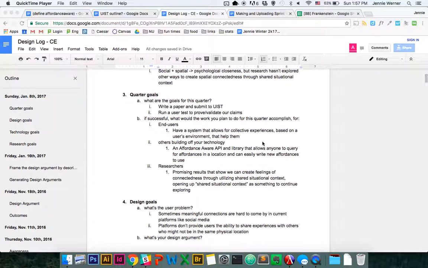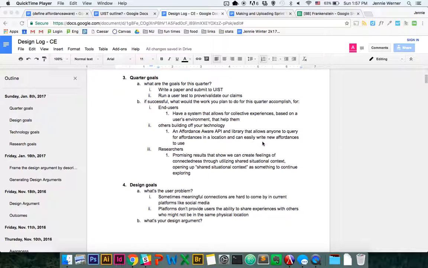If successful, our end users will have a system that allows for collective experiences based on their environment and situational context. And for others building off of our technology, we will have the Affordance Aware API, which is a library and API that allows anyone to query affordances based on the location. And we also want it to be able to write new affordances.